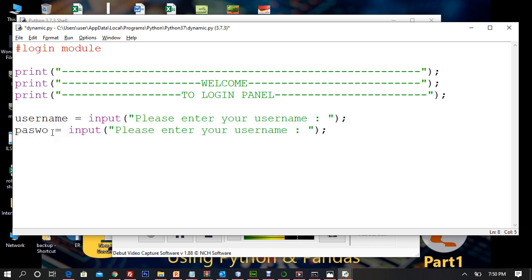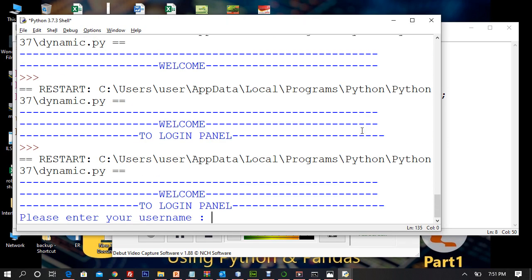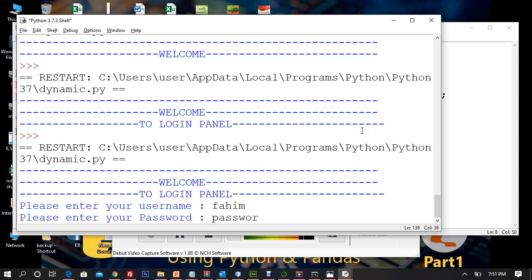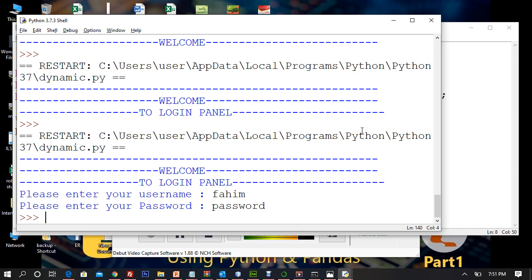Second is password. Okay, input, please enter your password. Okay, now when user enters the username and enters the password, right, now you need to do comparison using if and else, right? Let me try. Okay, enter your username, I'll enter mine. Enter your password, I'll enter mine, and after that you don't know what to do.